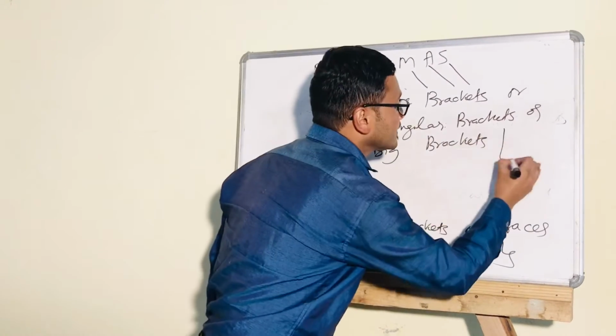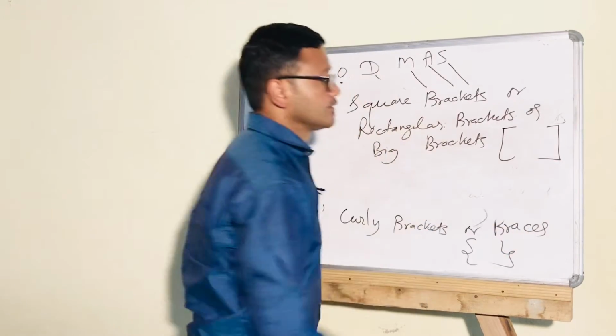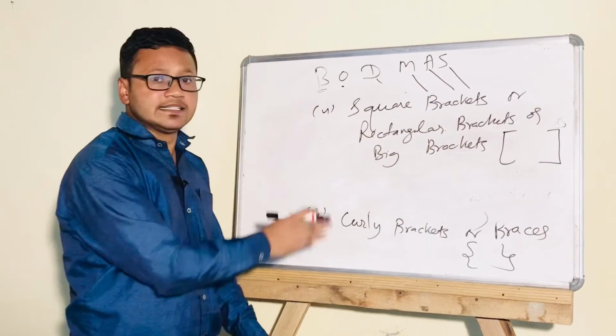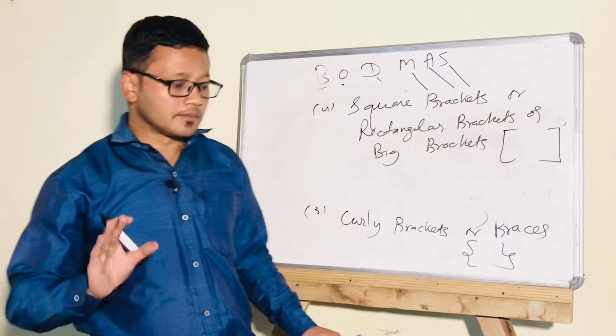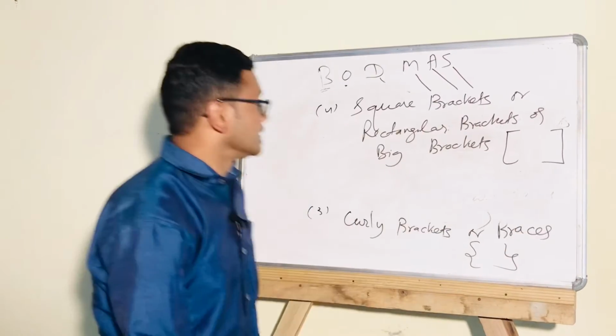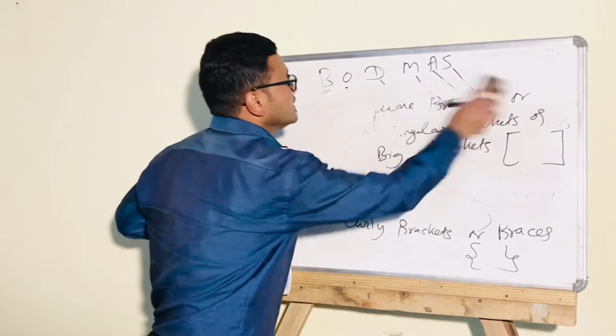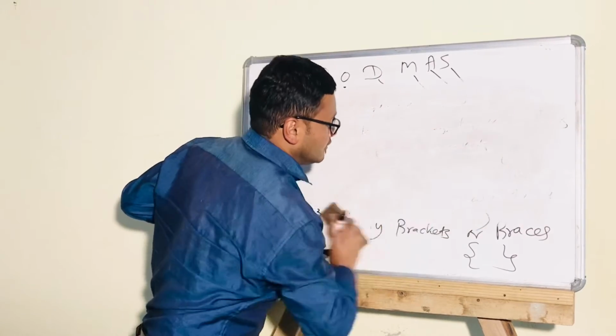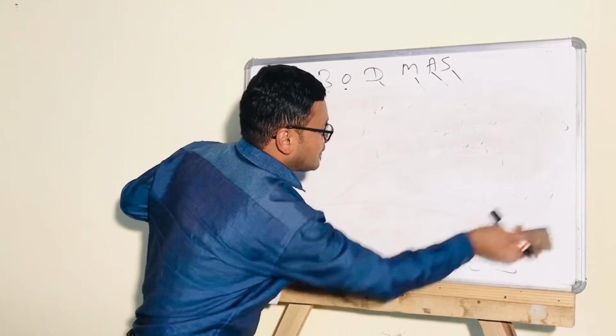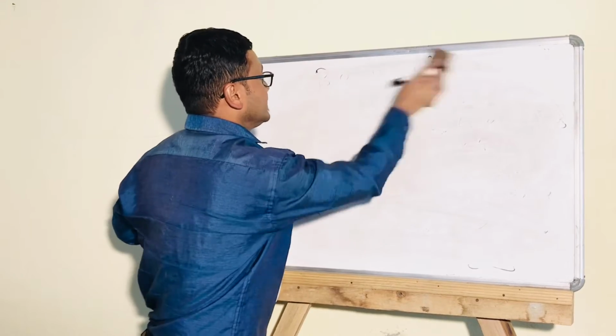The symbol is like this. So these are the four types of brackets which are contained in the simplification of BODMAS questions. Now we'll do some examples of the simplification of BODMAS questions.